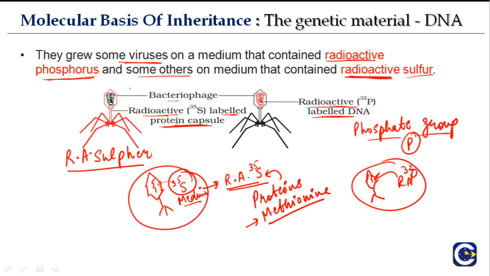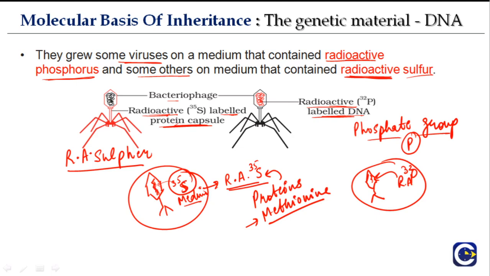Okay, so they had some viruses that were grown in a medium containing radioactive sulfur, and therefore the radioactive labeled protein capsule was formed. And there were certain others that were grown in a medium with radioactive phosphorus, so radioactive labeled DNA was formed. Here also DNA is being formed in a sulfur containing medium, obviously, but it is not radio labeled because this medium contains only radioactive sulfur, and DNA does not contain sulfur.